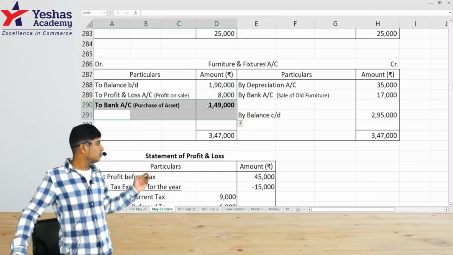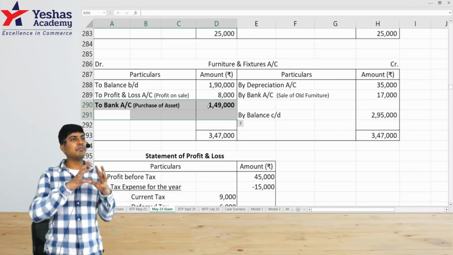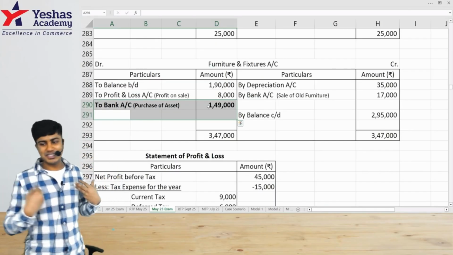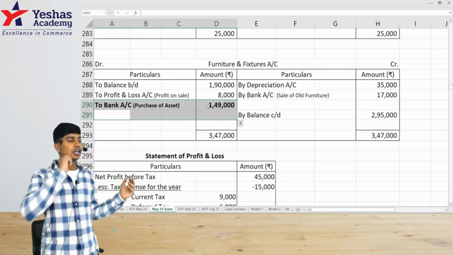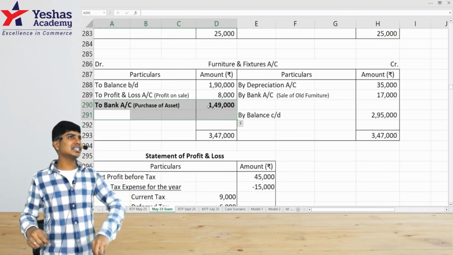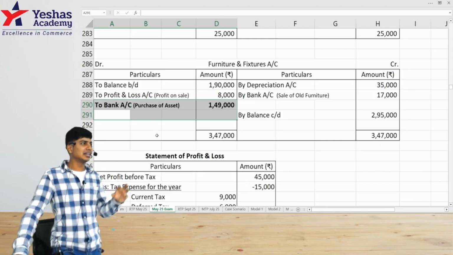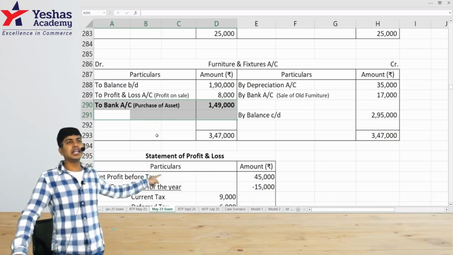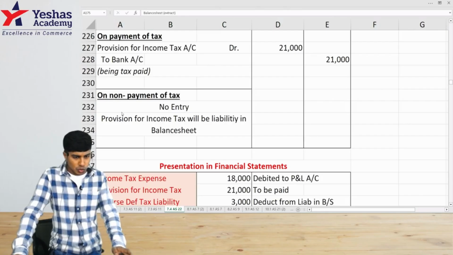So I think many of them might have skipped preparing the ledger, tried to identify the purchase of an asset just like that, plus minus, and when you try to skip and find a shortcut, it might force you to write the exam all over again, because you might lose marks. So as we've discussed in the past in class, my humble request is whenever there is an adjustment on an asset, please open a ledger. When the opening balance and closing balance are not matching, please open a ledger to identify the purchase. If you remember, we've done some cute little questions on this on PPE.